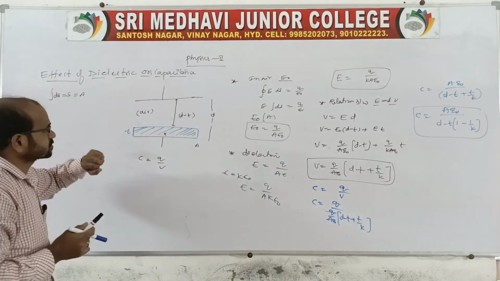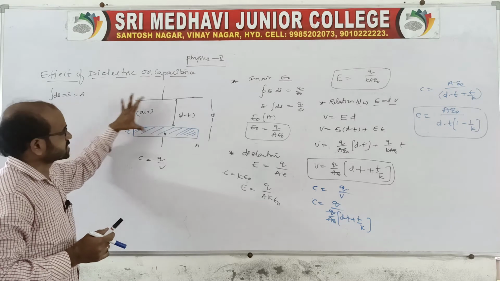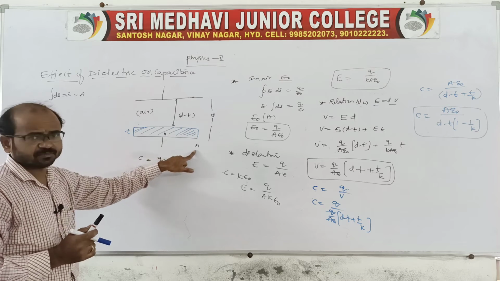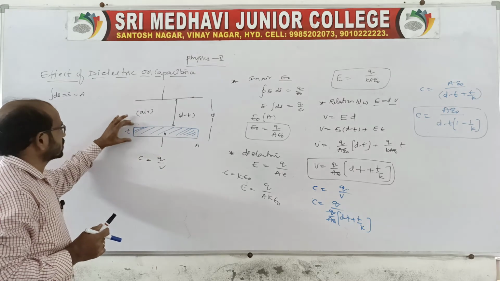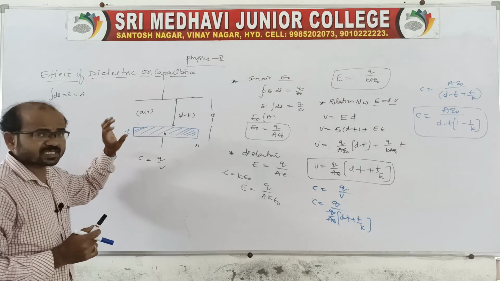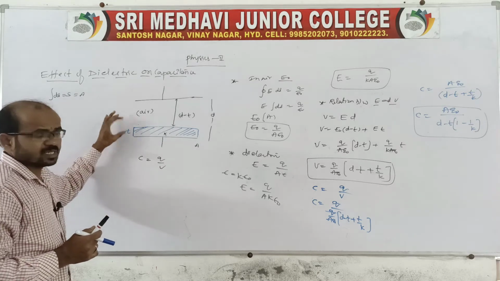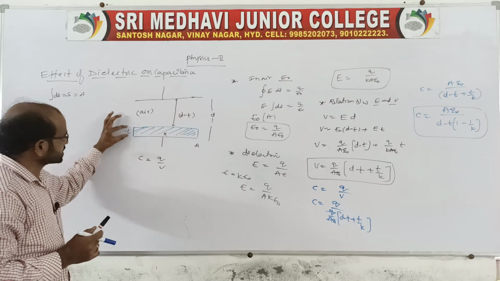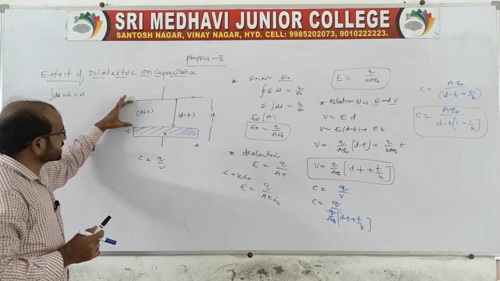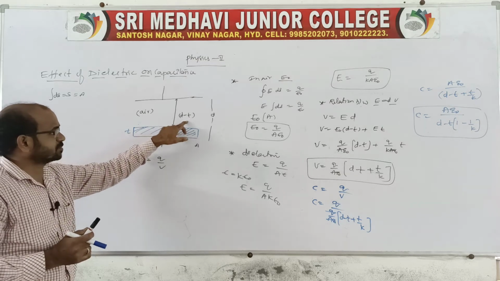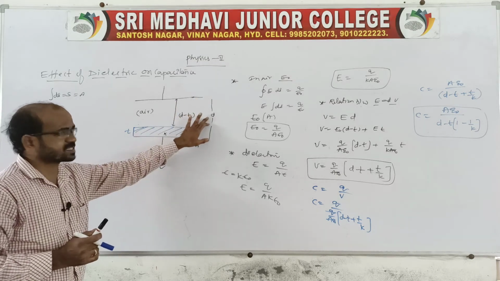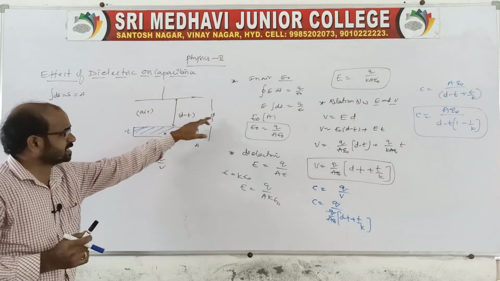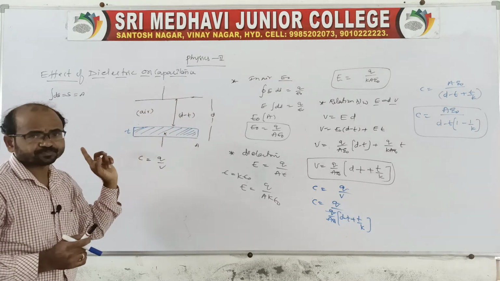Once again, look here. Actually it is a parallel plate capacitor, the distance between the plates is D and the area of a plate is A, and here a dielectric of constant K is introduced. The thickness of the dielectric is T, which is introduced partially between the two plates. Therefore the remaining gap will be D minus T, because the total distance between the two plates is D and this thickness is T.